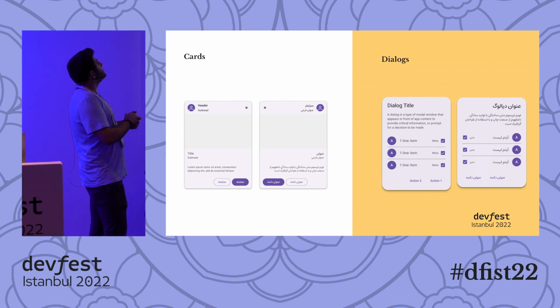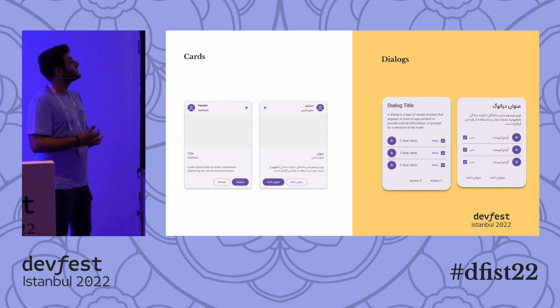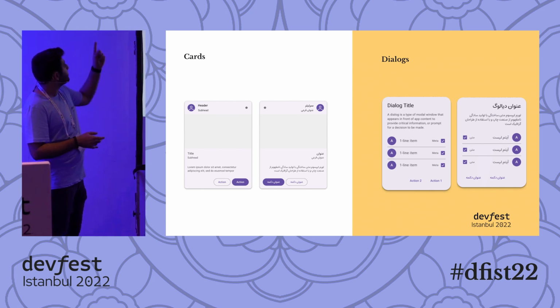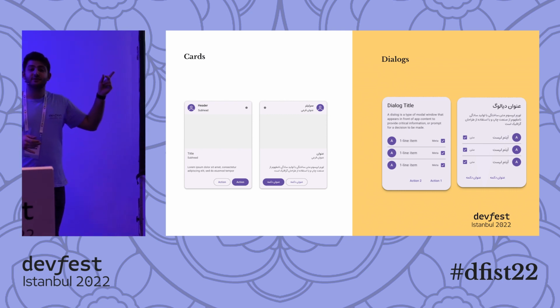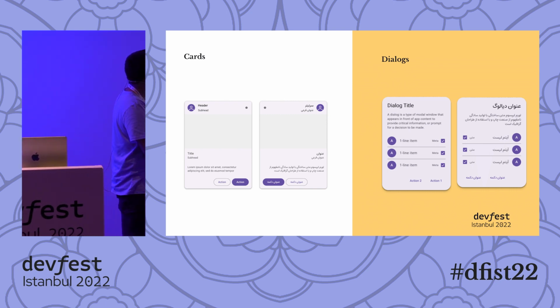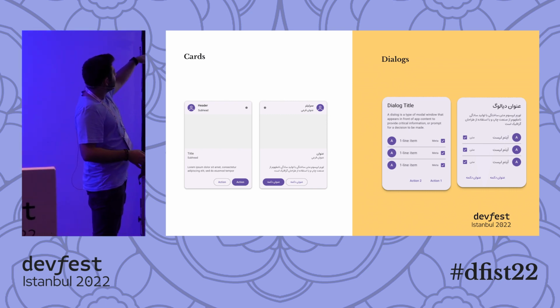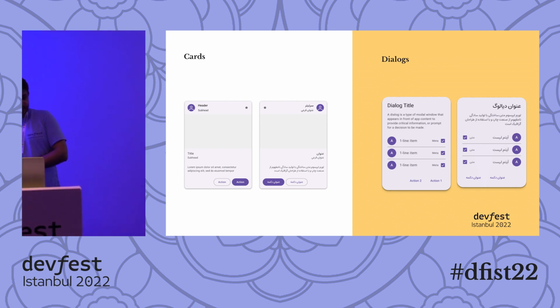On the left, you see two cards. One of them is left to right, and the other one is right to left. We have a profile icon, a header and subhead, and on the right-hand side of the card, a star icon that gives us the opportunity to rate it. Following that, we have the title and subhead, then the description text, and two action buttons.